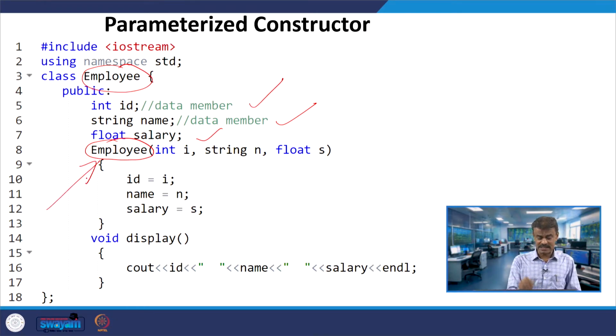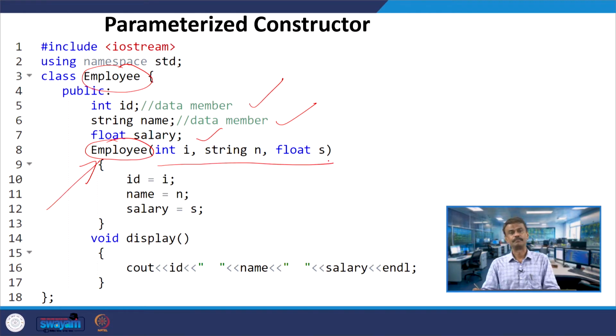So, this constructor has 3 parameters: int i, string n and float s. i whose data type is integer, n is a string and s is the float. So, here I am setting, getter and setter function we had seen.